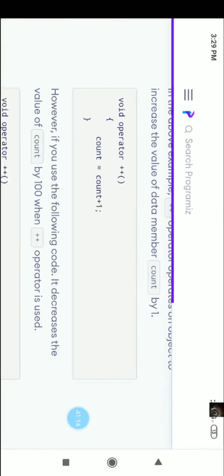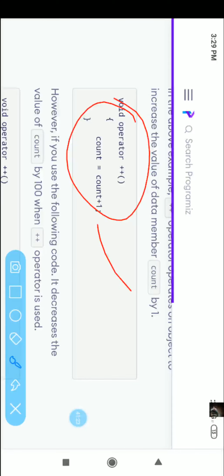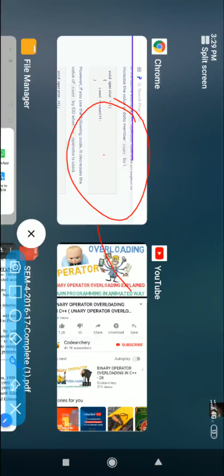Void operator plus plus, the syntax for the operator overloading. Now I am looking to show the video to you.